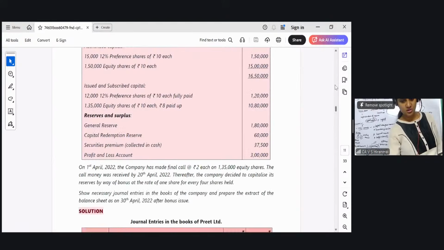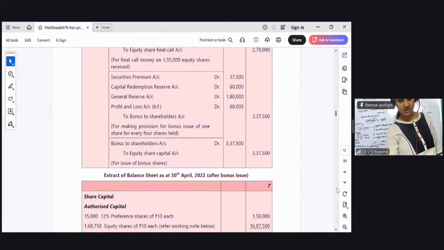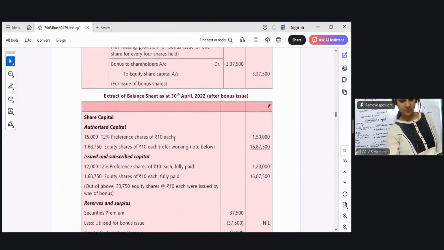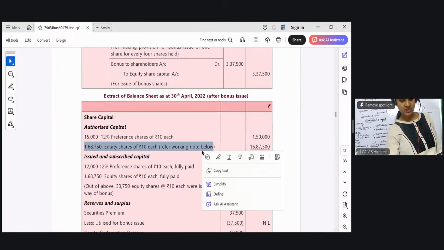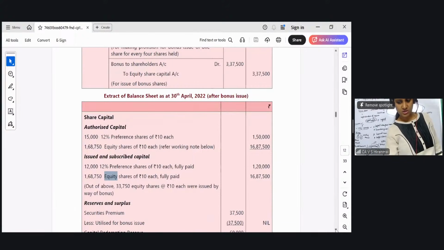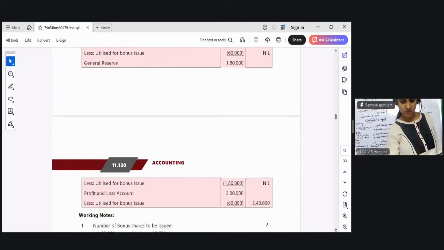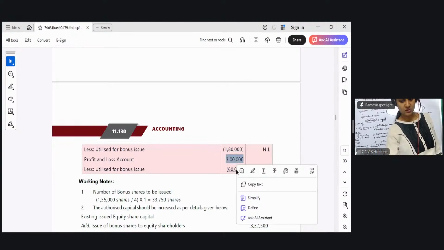33,750, correct? So, my dear students, 1,35,000 plus 33,750 will be how much? It will increase to 1,68,750, correct? Now go to this authorized capital and just change that. Here the same thing like the previous. What is the problem here with reserves and surplus? 37,500 you will subtract. Capital redemption reserve fully over. General reserve also fully over. What is remaining? Out of 3 lakh, only 60,000 is utilized. So 2 lakh 40 is only remaining.